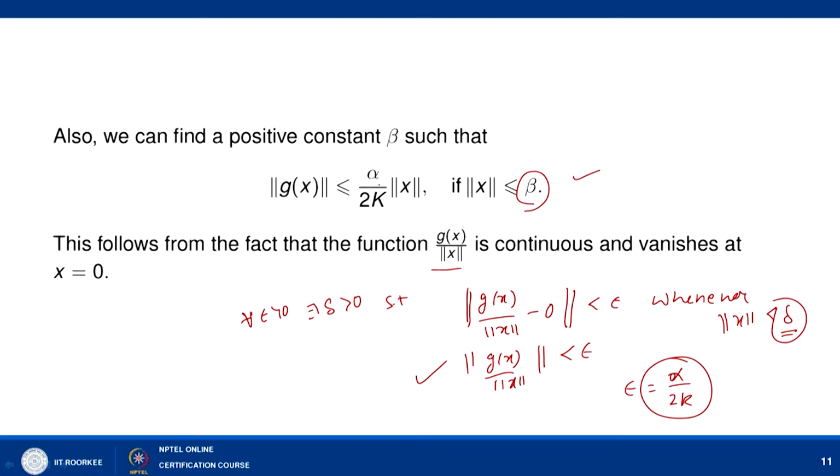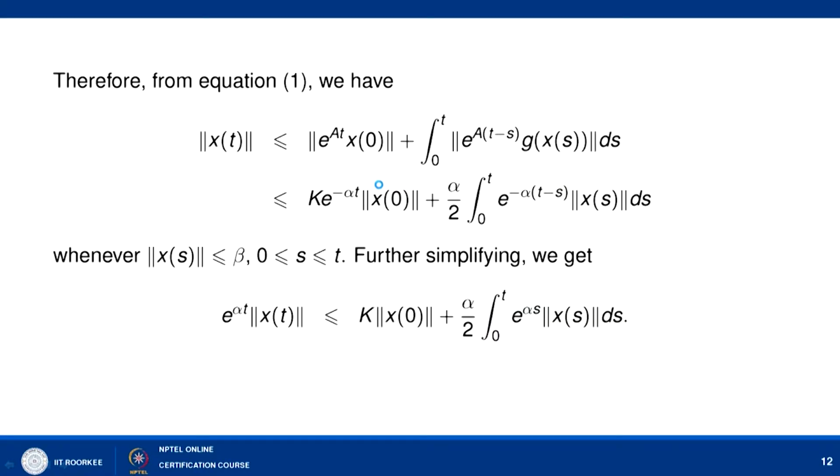Now, once we have all these things, we can look at our solution, that is norm of x(t) less than or equal to norm of e to the power At x0 plus integral 0 to t of norm of e to the power A(t minus s) g(x(s)) ds.